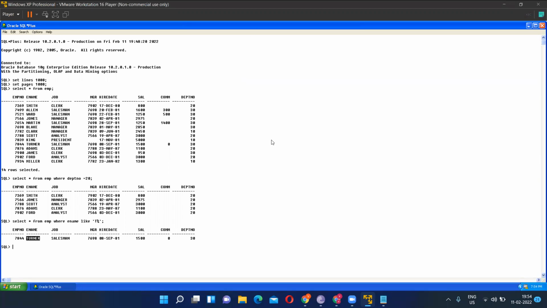Now list the employees whose salary ends with 00. Can you write a query? Write a query to find the employees having salary ending with 00.